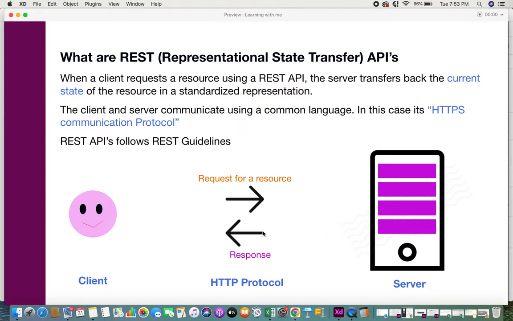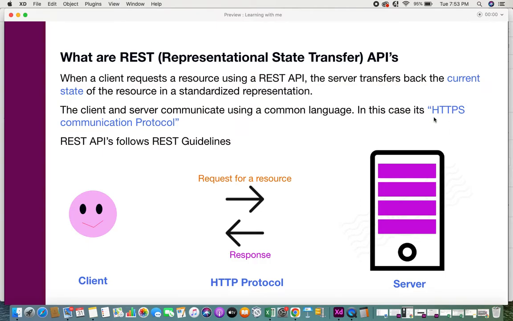In order for the client and the server to communicate with each other, there needs to be a common language which both can communicate in. When we speak about REST APIs, the common language that is used is the HTTPS communication protocol, which is the hypertext transfer protocol.